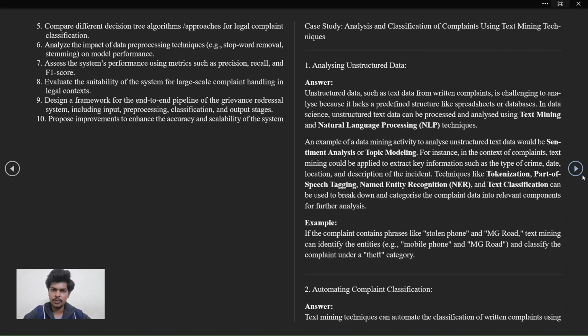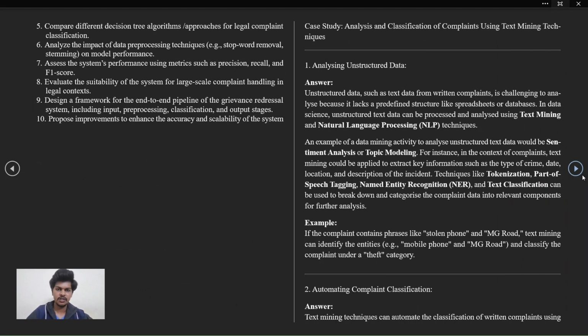Techniques like tokenization, parts of speech tagging, named entity recognition, and classification can be used to break down and categorize the complaint data into relevant components for further analysis. For example, if the complaint contains phrases like stolen phone and MG road, text mining can identify entities, for example, mobile phone and MG road, and classify the complaint under the theft category.